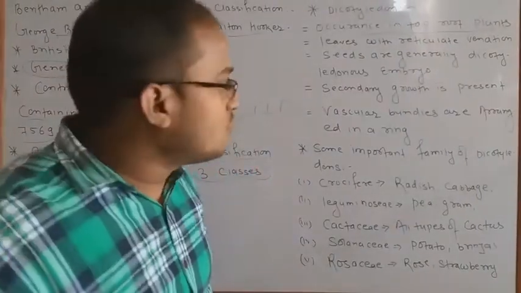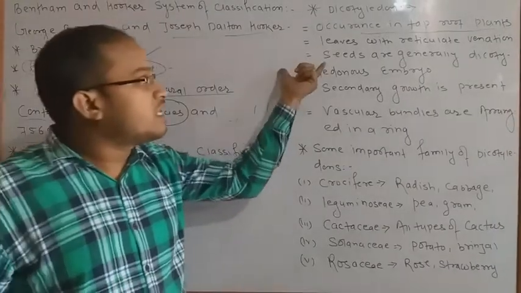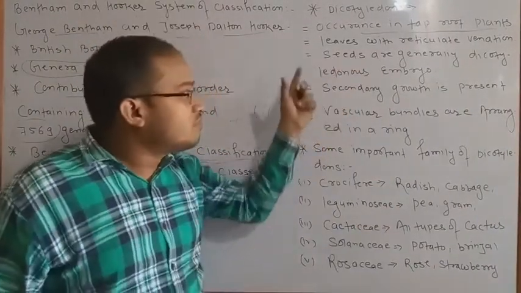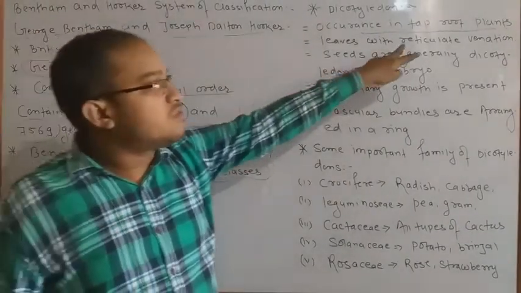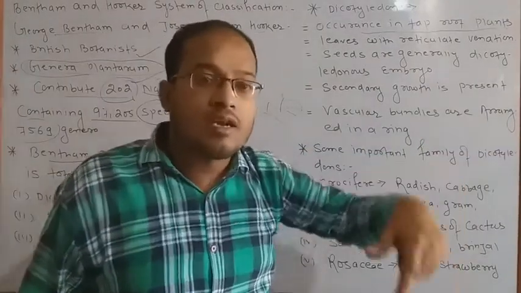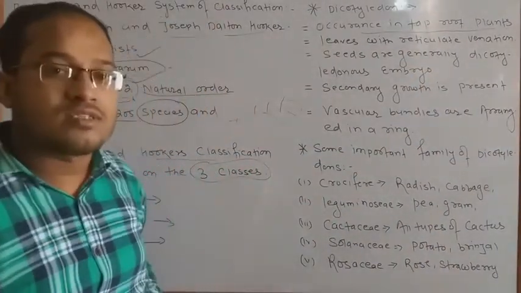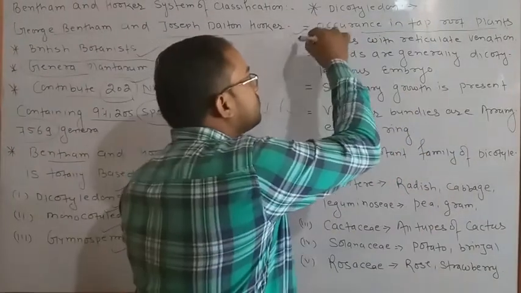Okay, so I will clear all the things when we come to differentiating between these two things. But firstly we have to complete all the topics. Again we have to discuss what is the meaning of reticulate, and most important, what is the meaning of parallel venation. Okay, we will also discuss it in the next phases. So first and most important, we have discussed two things.